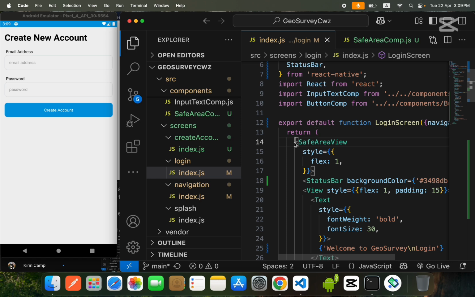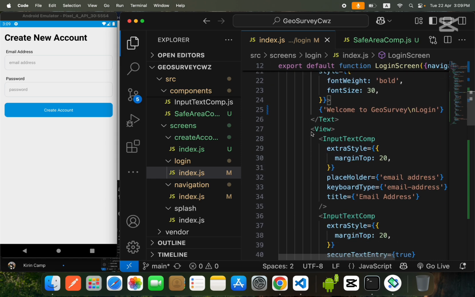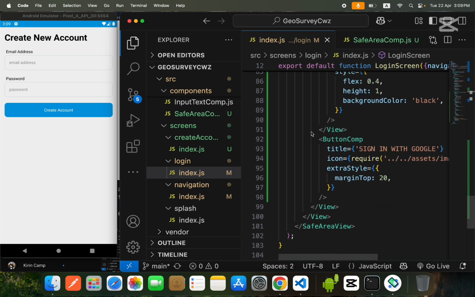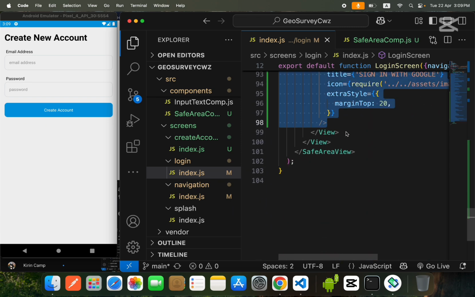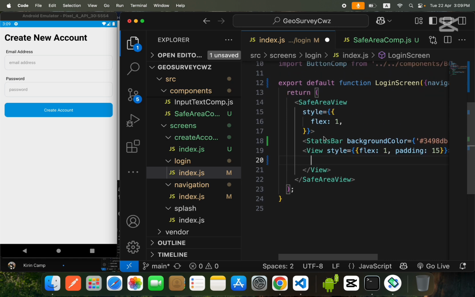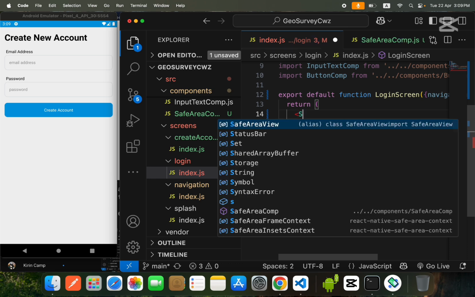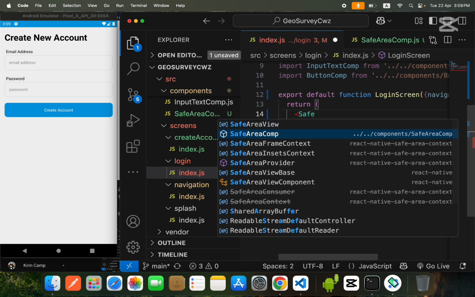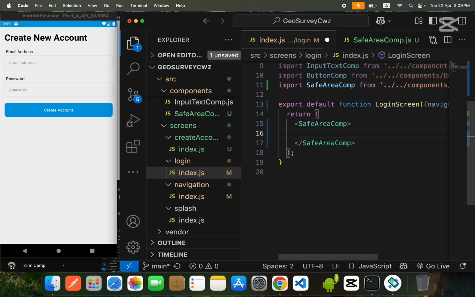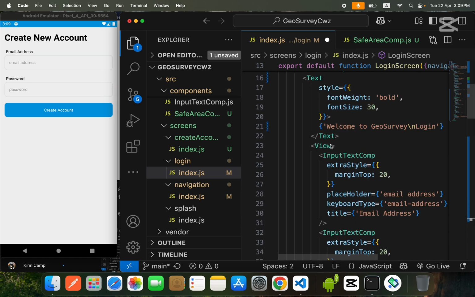Let me show you how it works. First of all, I will copy my code from here. I just cut my code, remove this also, and use the safe area component. Children means whatever you put inside this component will be called the children.